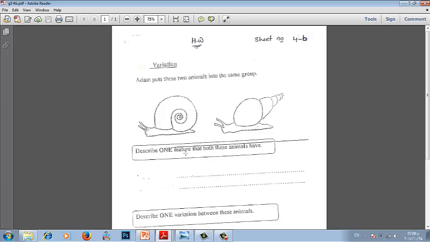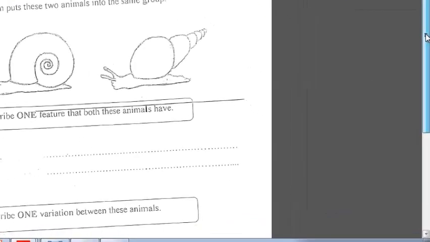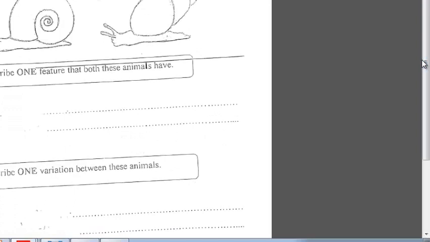We said feature means character in the body of the animal. Feature is character in the body. So both of them are invertebrate and both of them have shell, covered with shell. Describe one variation between these animals, one difference between these animals. One variation is the shape of the shell. They have two different shapes of shell.